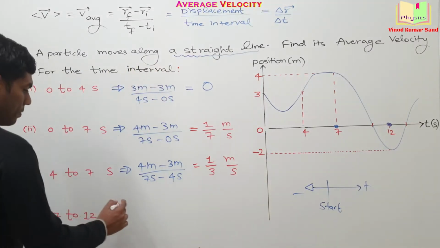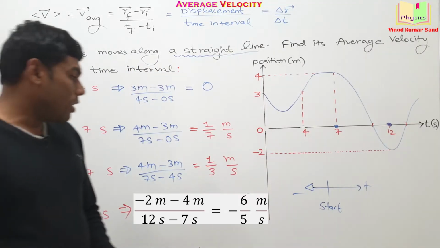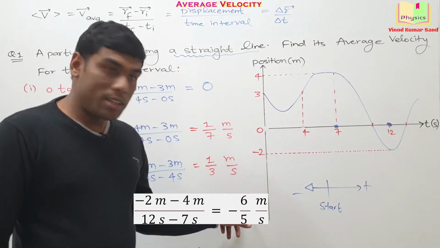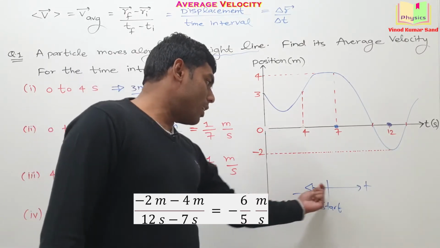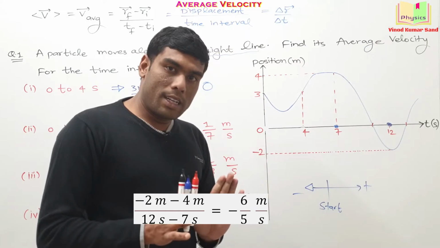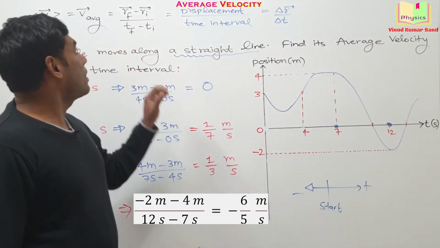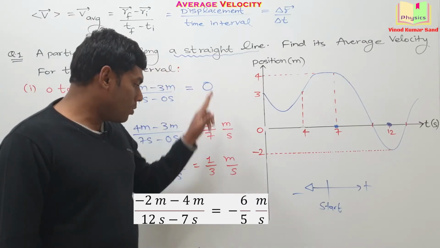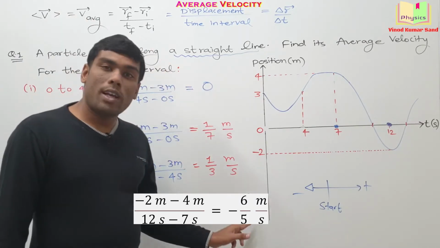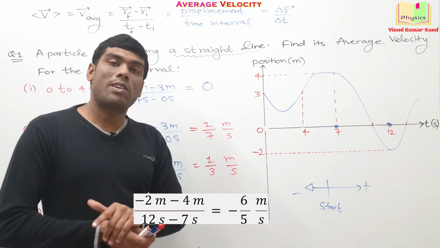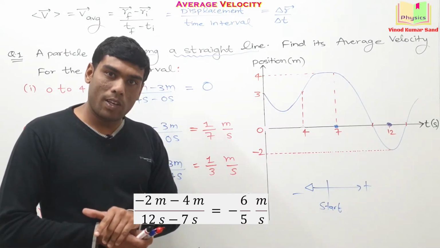Putting the data here, what does this negative sign indicate? That the particle is moving in this direction. Getting it? While going through the important points, we had the talk that average velocity can be 0, can be positive, or can be negative. We have proved it using this example.